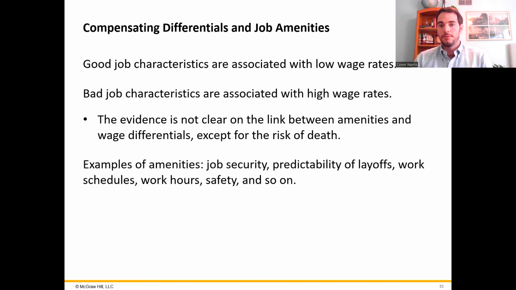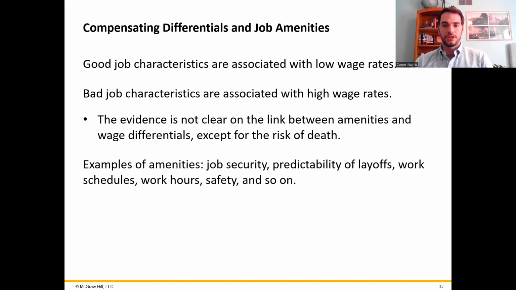So for example, a job that requires long hours and unpredictable layoffs, where you could get fired at any time without much warning or expectation, the odds are they will need to pay more to attract workers compared to ones that have regular hours and better job security. Interestingly, we often assume these trade-offs exist. However, the evidence is fairly mixed, except in cases where the risk of death is involved. High-risk jobs do tend to pay more, but for other job amenities, the wage differences aren't always so clear-cut.